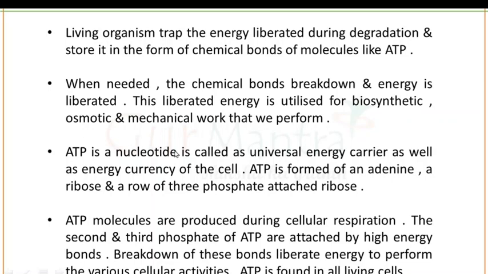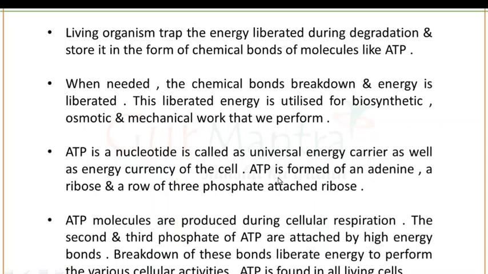Okay, ATP is the nucleotide that is called the universal energy carrier as well as the energy currency of the cell. The full form of ATP is adenosine triphosphate, and it is formed of an adenine group, a ribose group, and a row of three phosphate groups attached to that ribose group. So ATP molecules are produced during cellular respiration, and the second and third phosphates of the ATP molecule are attached by high energy bonds.